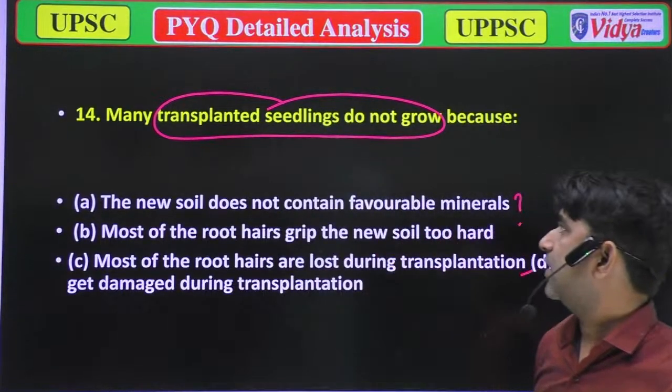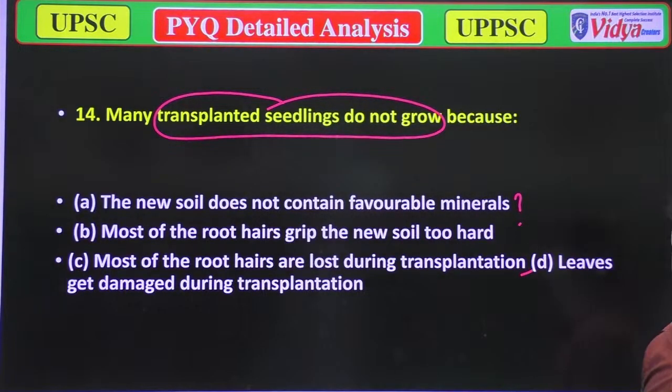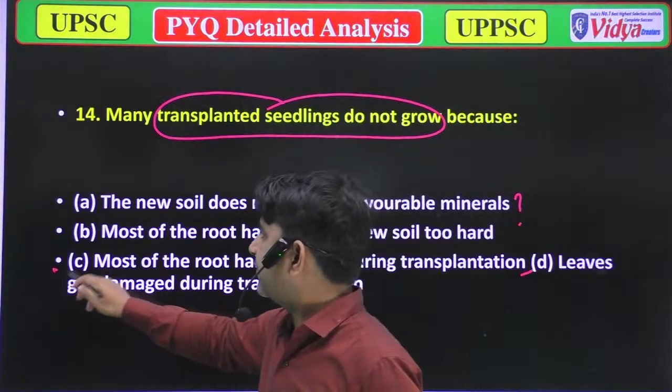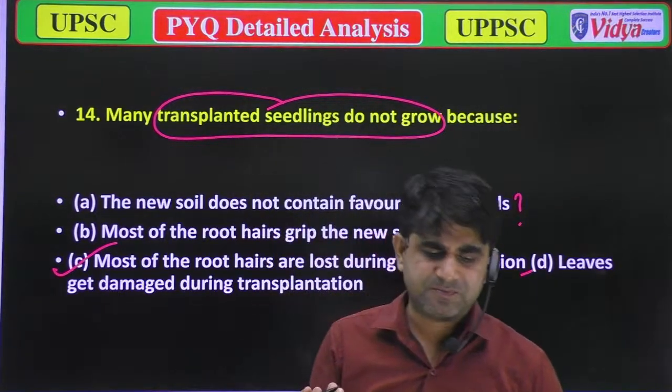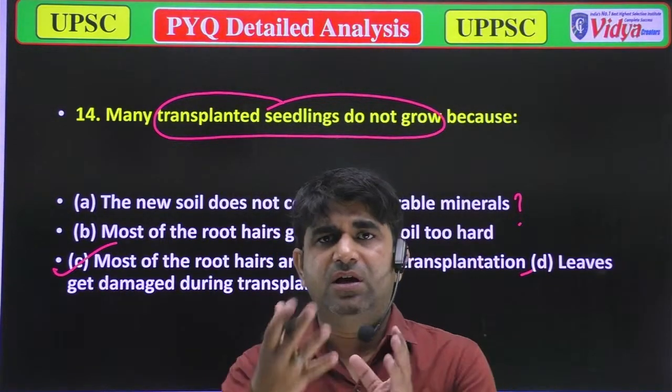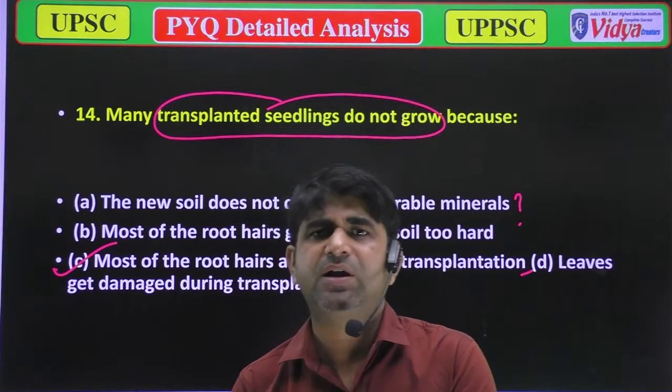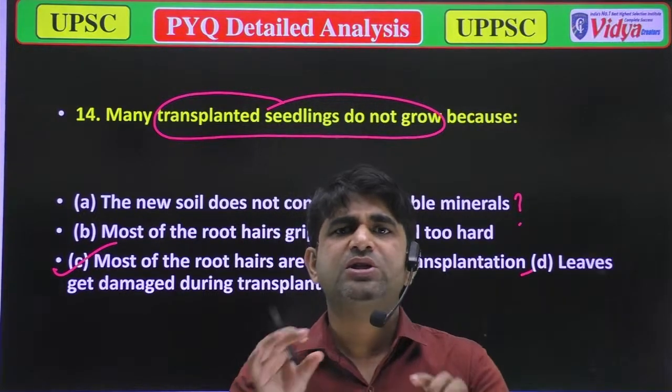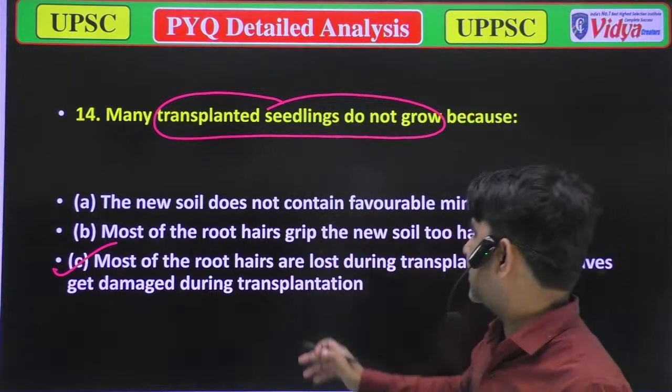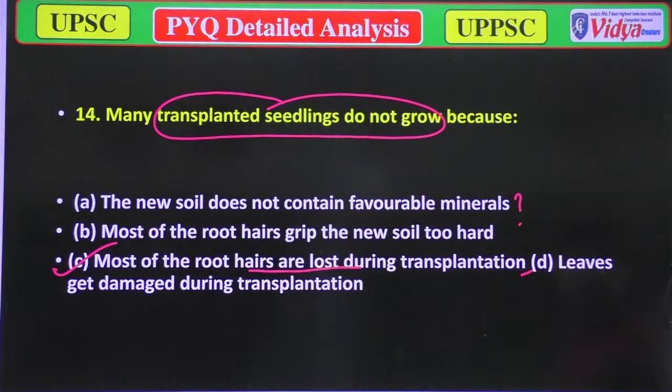The correct answer: many transplanted seedlings do not grow because, A, the new soil doesn't contain favorable minerals. Option B, most of the root hairs drip off, new soil is too hard. Option C, most of the root hairs are lost during the transplantation. Option C is correct because when we transplant any plants or trees from one place to another, their root hairs are also damaged. So option C is correct. Now we'll move to the next question.